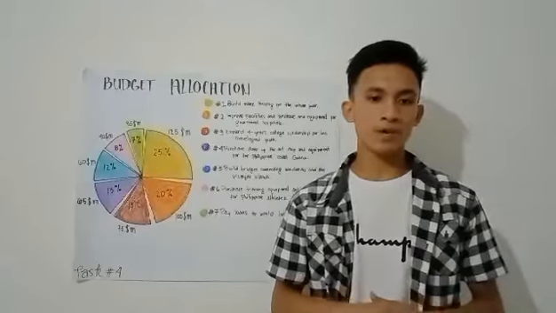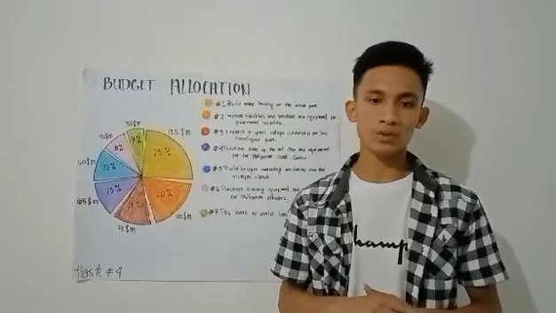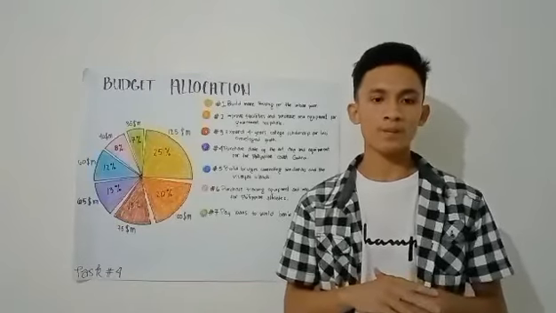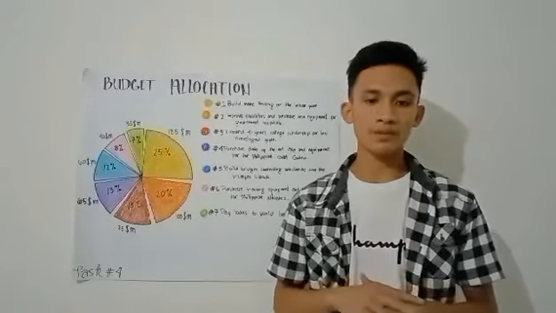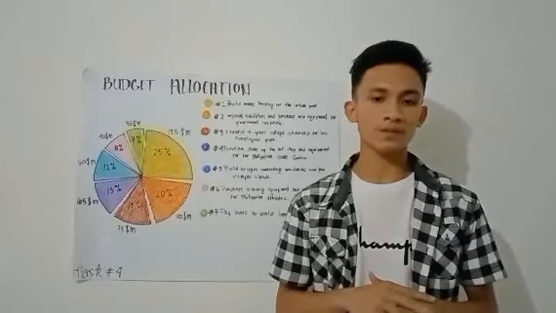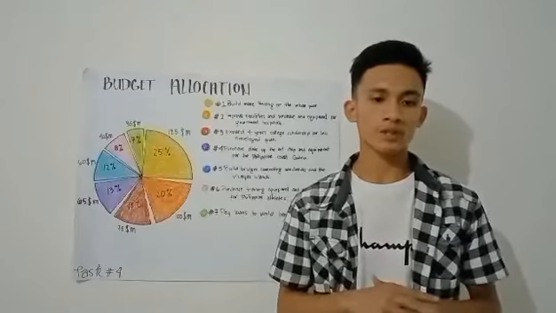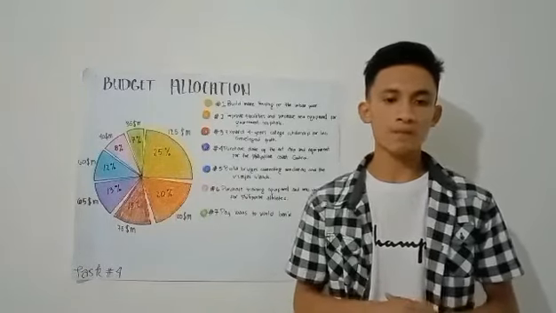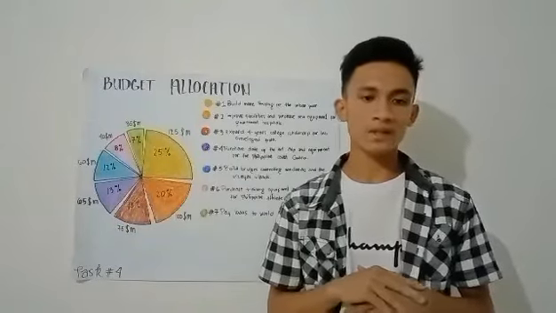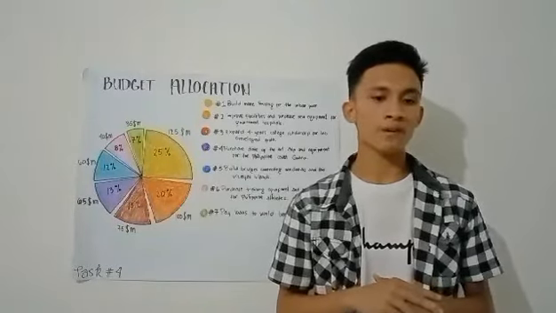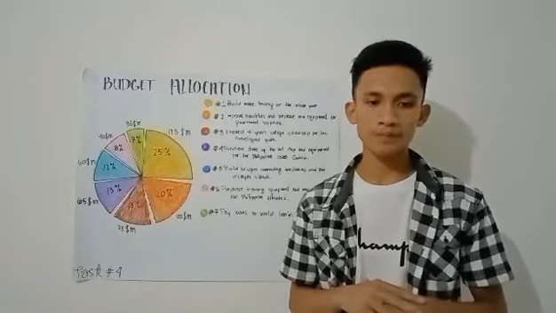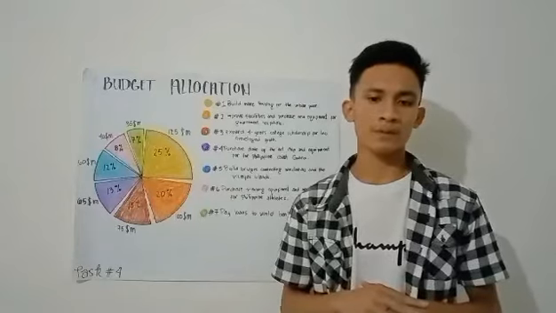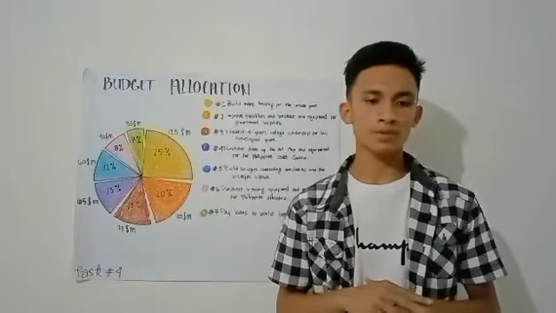So my seventh rank percentage is to pay loans to the World Bank with a percentage of 7% with the amount of 35 million US dollars converted to Philippine peso, which is the total amount of 1,775,217,500 pesos.